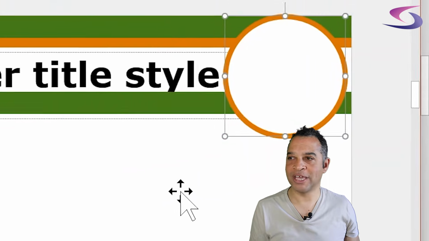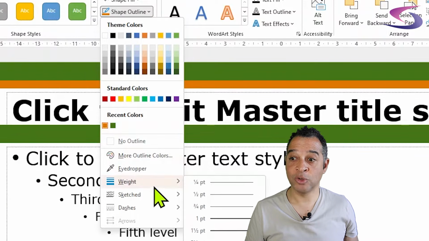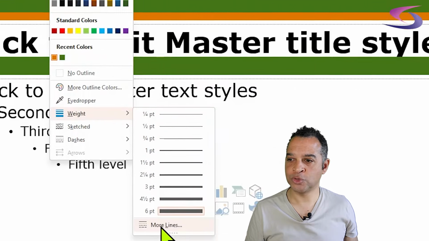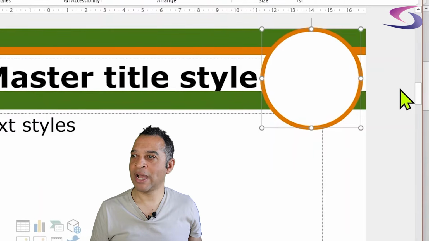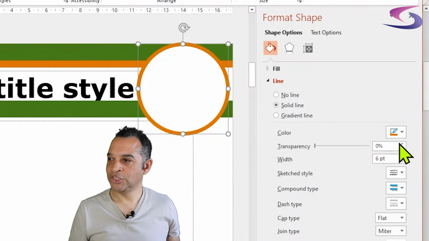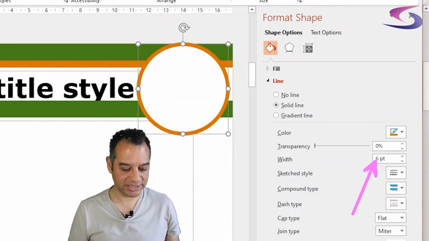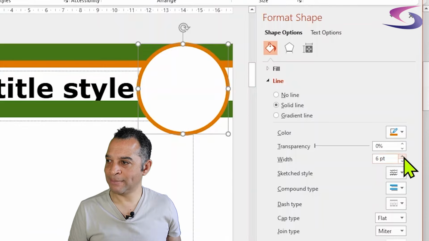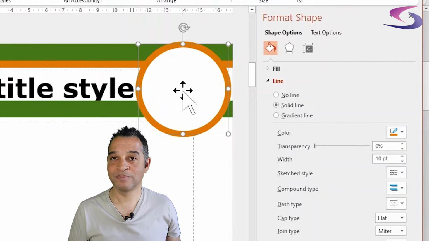But I want to make it even thicker and bolder. So I'm going to go back up to shape outline here, go down to weight, go across and down to more lines. Give more lines a click. And then on the right hand side of the screen, you can see I have an option to change the width just on the right hand side of the screen in the format shape options box. So let me use this spinner here to just increase the width. I'm going to stop at 10 points because I think that looks quite good.